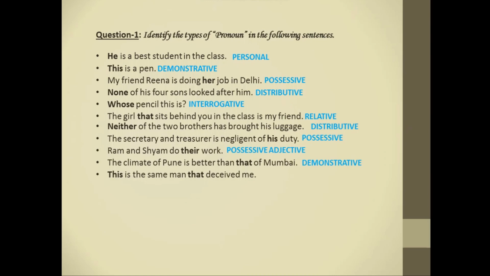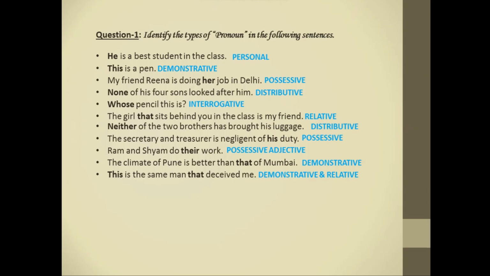Next, this is the same man that deceived me. Here, there are two pronouns. What are they? This is a demonstrative pronoun and that is a relative pronoun.